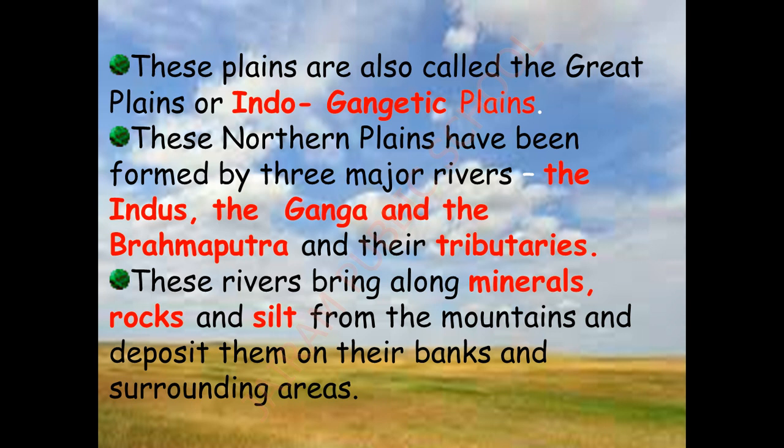So these are the three majors which form the northern plains along with its tributaries, that is, with their branches. These rivers bring along with them minerals, rocks and silt which are deposited in the banks and the surrounding areas. Whenever the water flows from the tributaries and the rivers, it washes along different kinds of minerals, rock substances and silt, which are together deposited over the river banks and its surroundings.